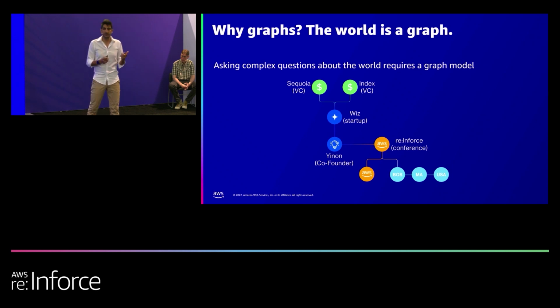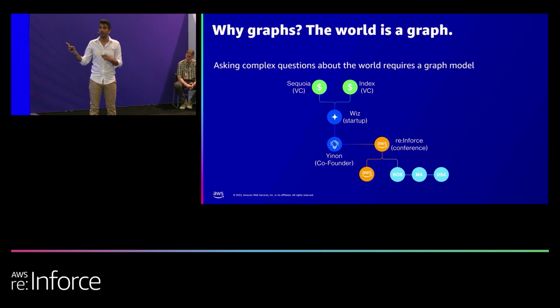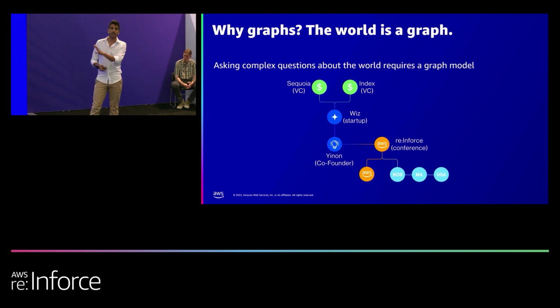And let's say now I'm an investor in Sequoia, and I want to visit all of the co-founders that Sequoia invested in that are currently presenting in a conference in Boston. Think about doing it without a graph. Think about correlating all of these data, joining all of these tables just to find out an answer to this. A graph can actually answer that complex question in a second. It's all about modeling. And when we think about modeling, we have, of course, entities, but the entities have types, like humans, companies, VCs. And when we correlate all of this, it allows us the power of asking complex questions, not only on the entities, but also the relationships between them.